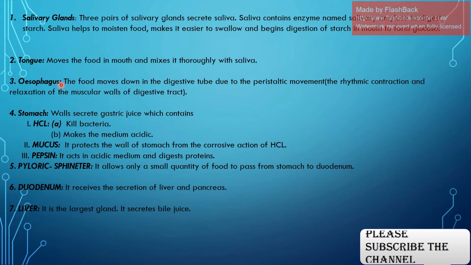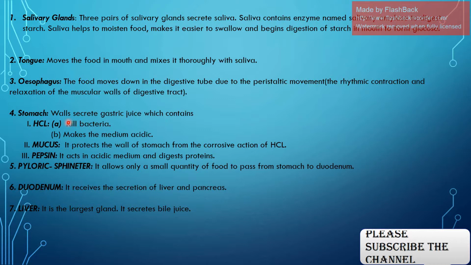Now, the esophagus. The food moves down in the digestive tube due to peristaltic movement, the rhythmic contraction and relaxation of the muscular wall of the digestive tract.